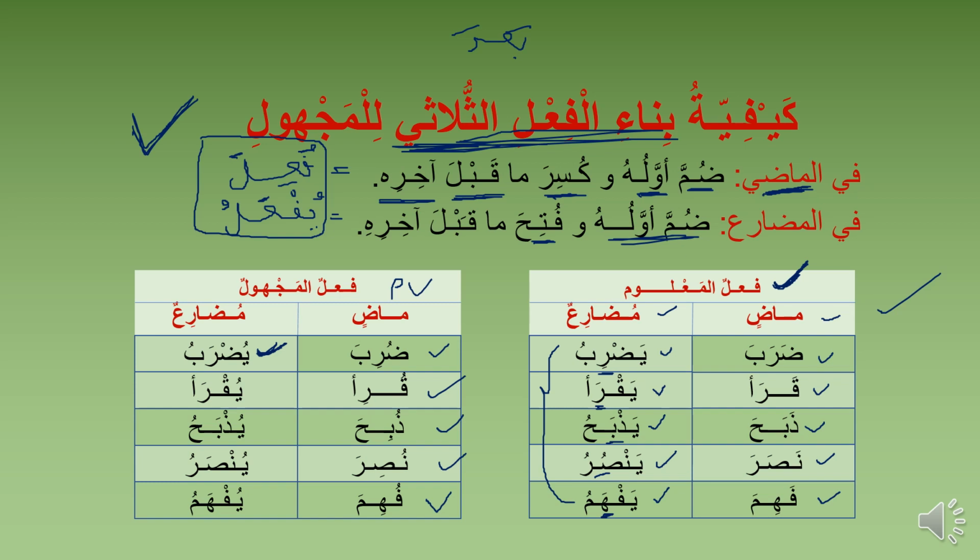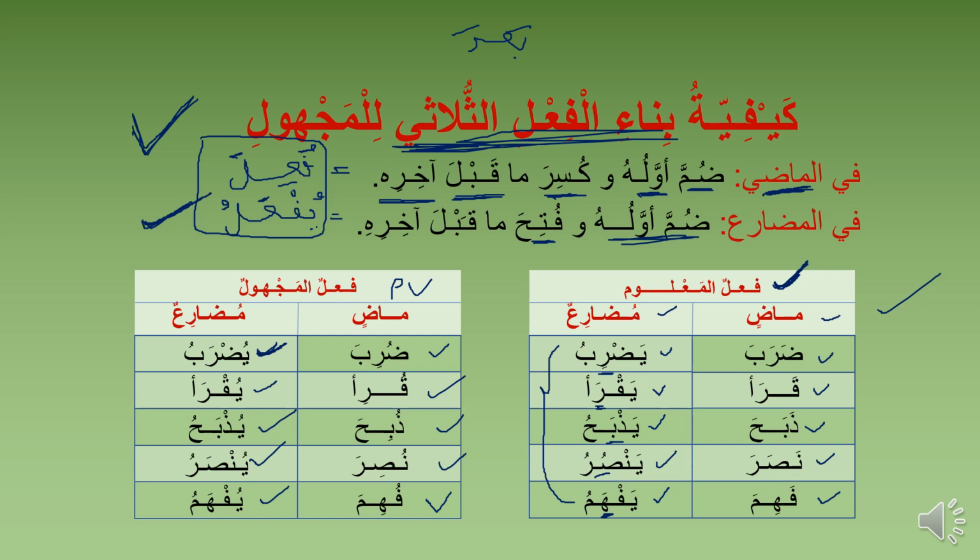And in mudari they follow the template of yuf'alu: yudrabu, yukra'u, yuzbahu, yunsaru, yufhamu, yukta'u, yuktabu, yu'lamu.